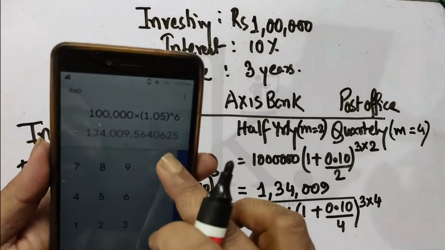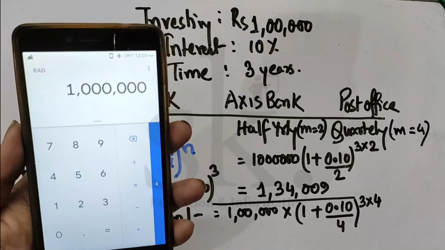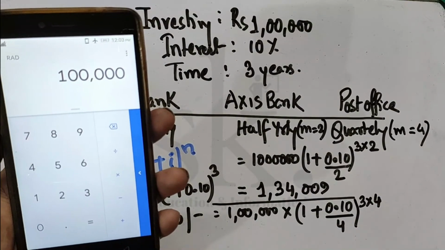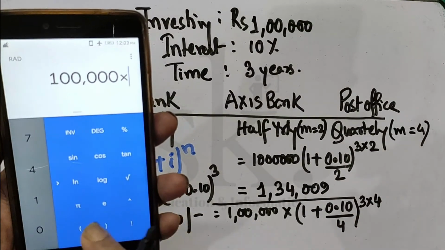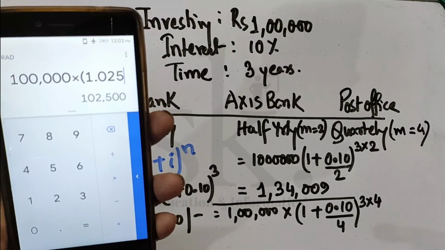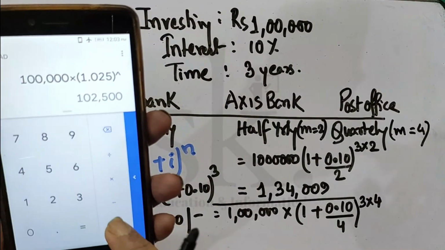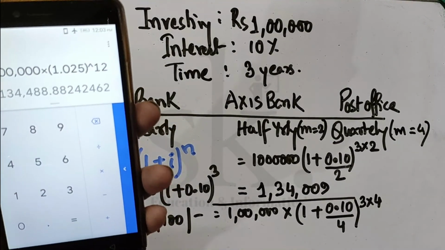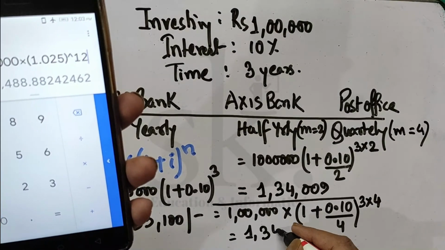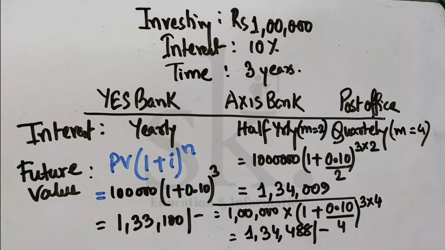So if I directly calculate this, 1 lakh, 0.10 divided by 4 will be 0.025, into, so I put the bracket 1.025, bracket close to the power 4 3s are 12. It's giving me 1,34,488.